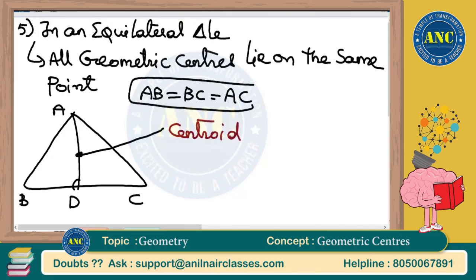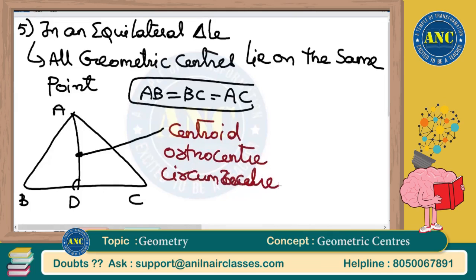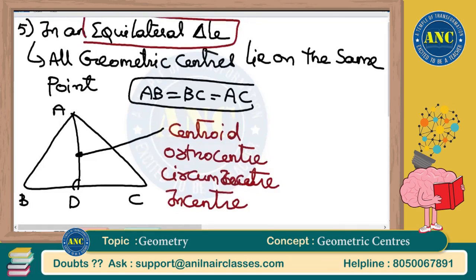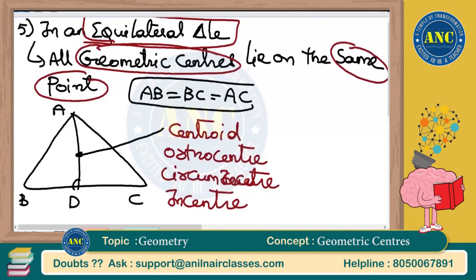If a centroid lies here, the orthocenter also lies here. Circumcenter also lies here, and incenter also will lie here. Very, very important point: in an equilateral triangle, all the geometric centers lie on the same point.